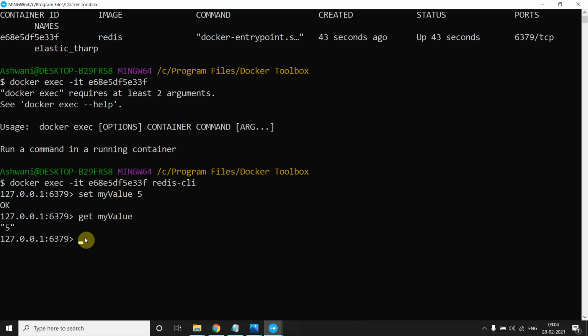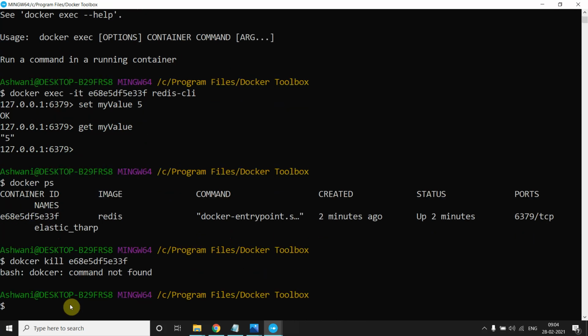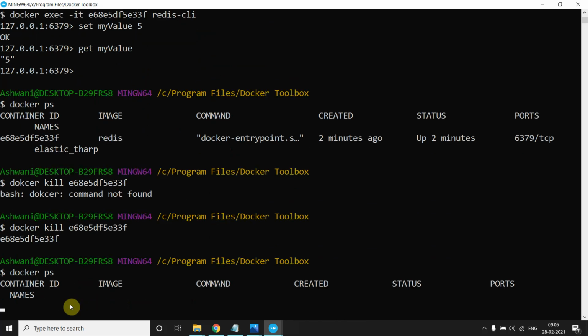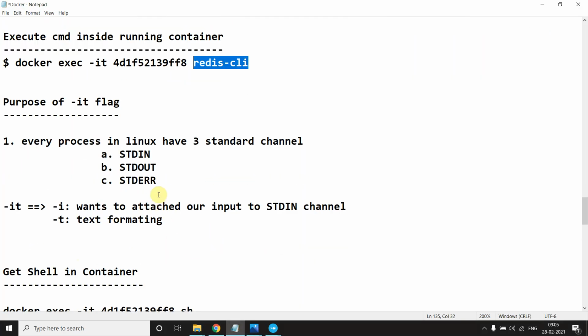If I want to stop this, I will press Control D, come out, and check docker ps. This is up and running. And how can I stop this? I say docker kill or stop, whatever you want to do. Command not found, because I made a silly mistake, docker. And now you can say docker ps, you don't have anything. Okay, so this is the way we can execute.